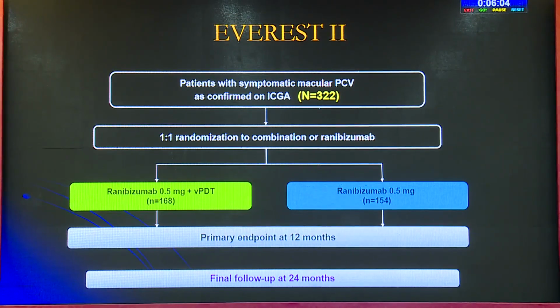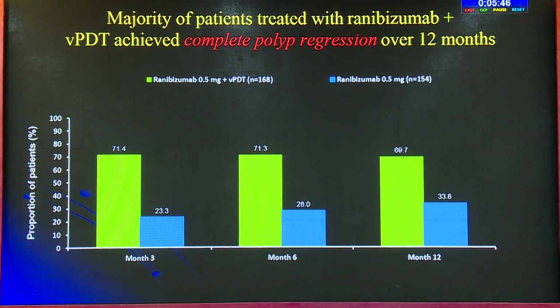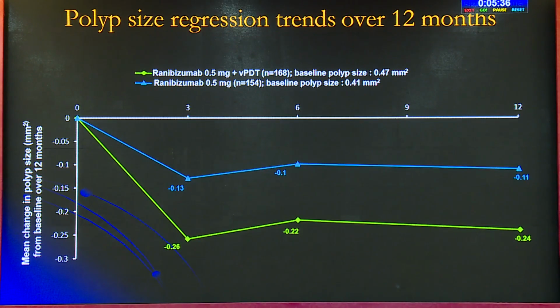So EVEREST 2 kind of tried to address those things, in a much larger study, 322 odd patients, where they looked at combination therapy, PDT and ranibizumab, and compared it to ranibizumab monotherapy. They dropped that PDT monotherapy arm and looked at results at 12 months and 24 months. And they found that combination was better than ranibizumab monotherapy in terms of achieving complete polyp regression over a year. At different time points, PDT combination therapy with ranibizumab was better than monotherapy at all points. And this combination is also better than ranibizumab monotherapy in terms of polyp regression over 12 months.